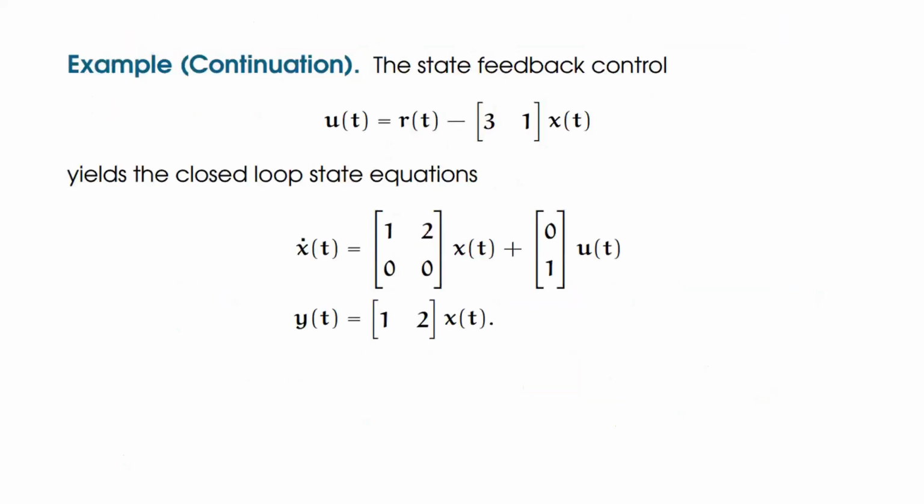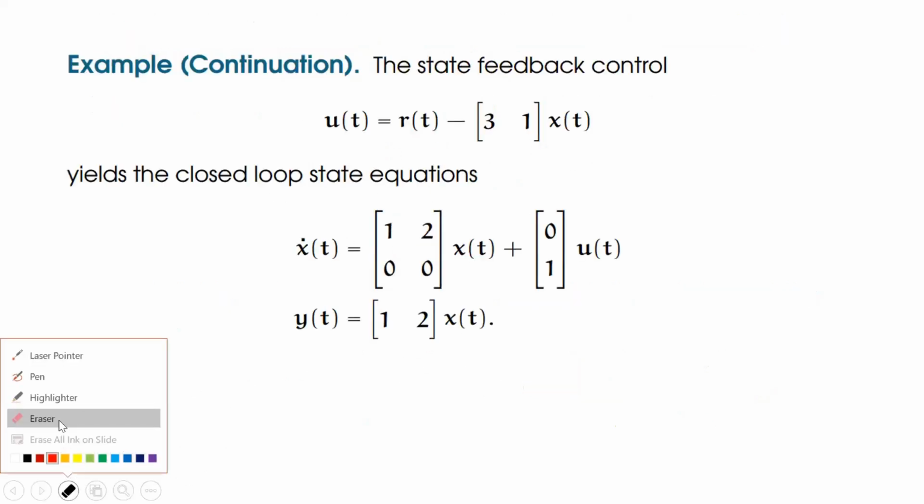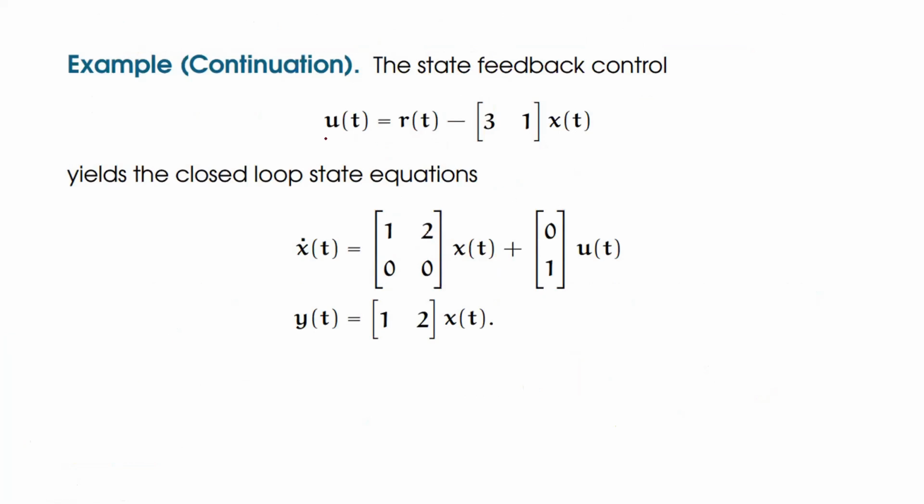Let us come to this one. Here I am going to take one feedback: u of t is equal to r of t minus k into x of t. Let the feedback gain matrix be k. Because here we are discussing a 2 by 2 matrix, the value of k should always have 2 elements.